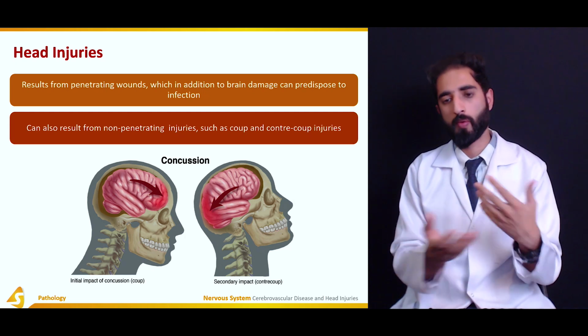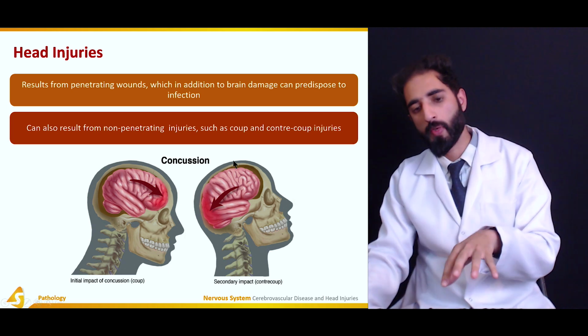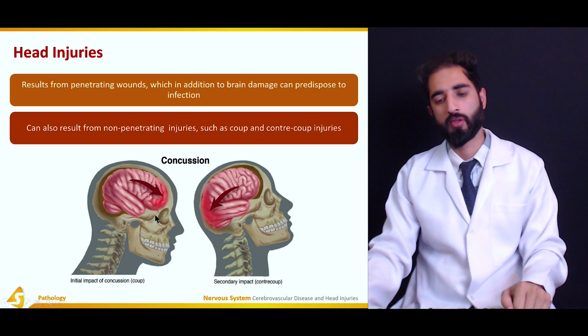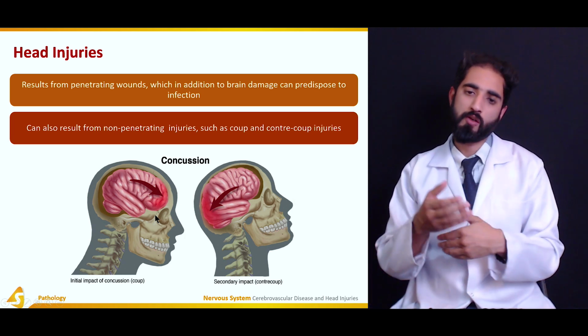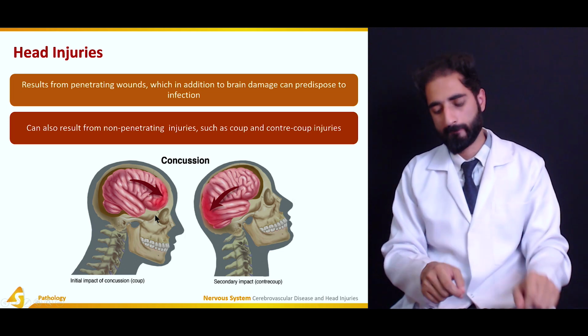One very common type of injury is the coup and contrecoup injury, in which the coup injury is the impact or damage at the site of the initial impact of concussion, and the contrecoup is the secondary impact. It is opposite to the side of the initial impact.